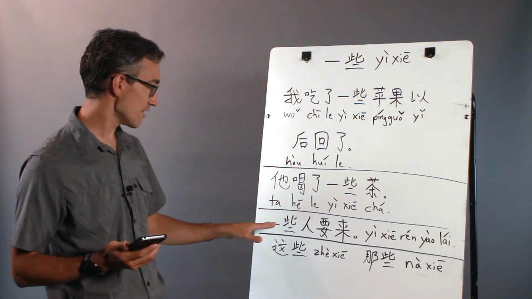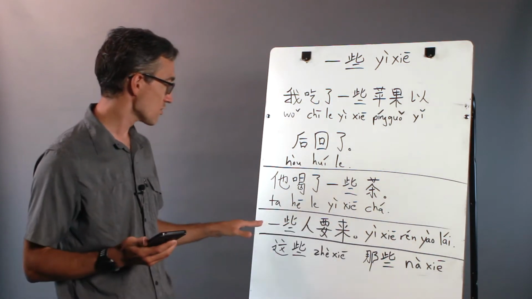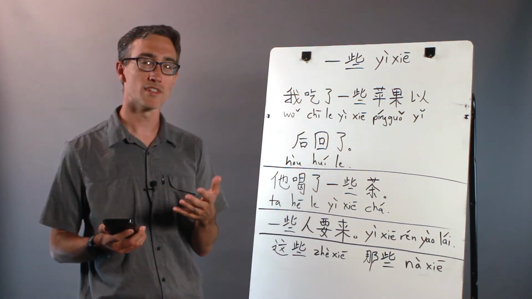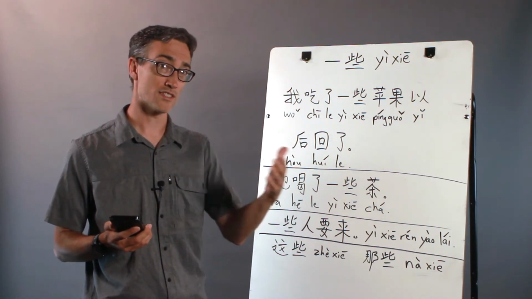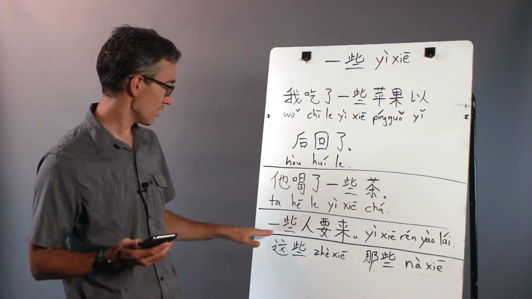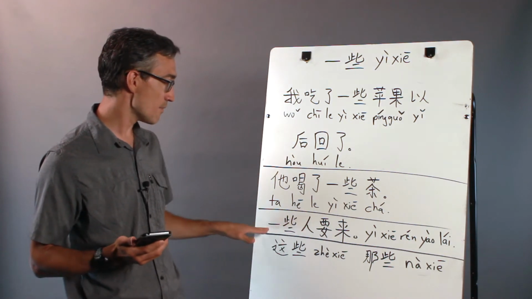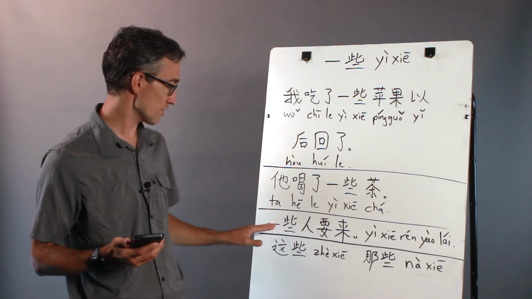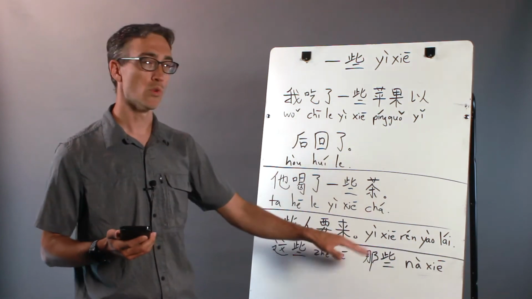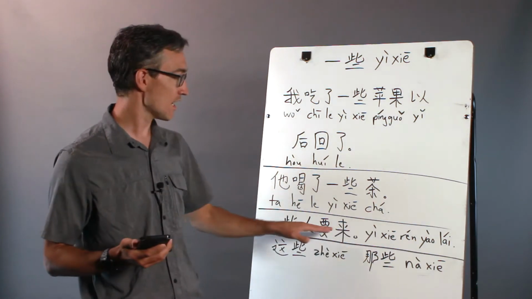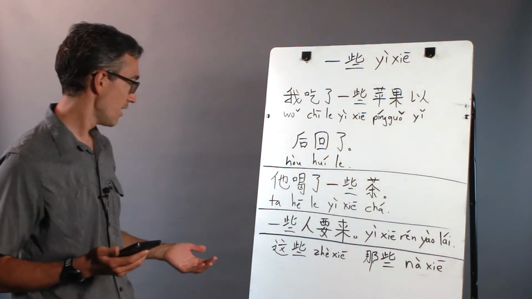And then this example down here shows us that 一些 can be used as part of the subject part of the sentence, not just the predicate part of the sentence. Here we have 一些人, some people. So again, it's a measure word saying 一些人, some people, 要来, will come. So 一些人要来, some people will come.